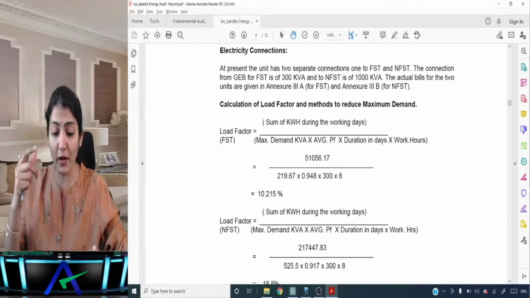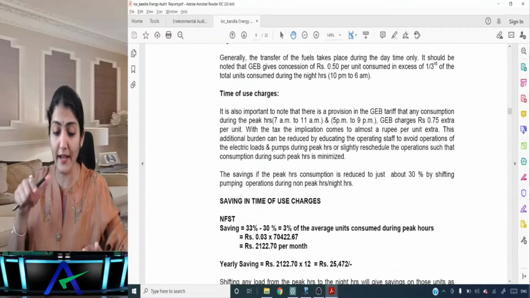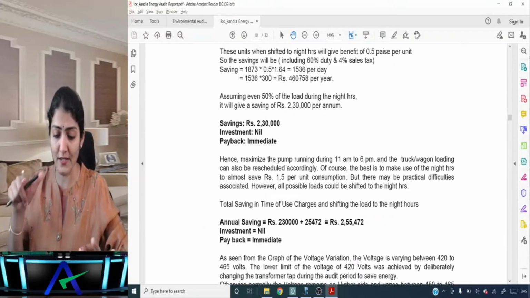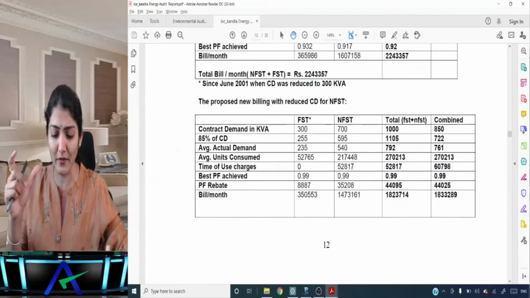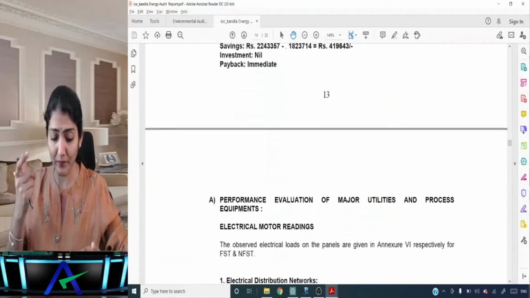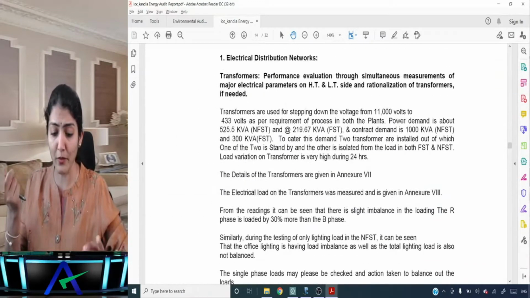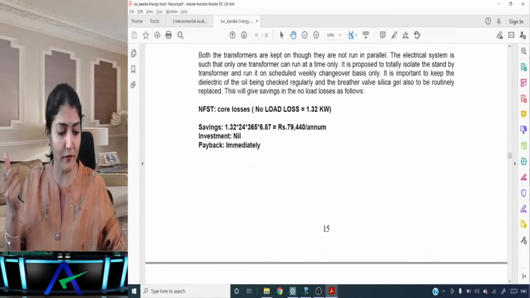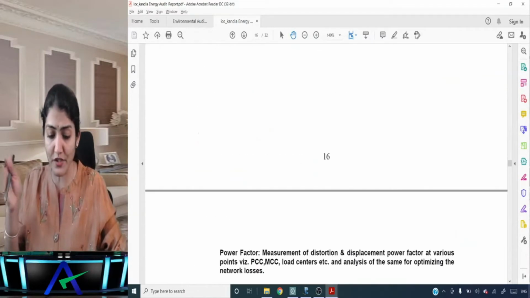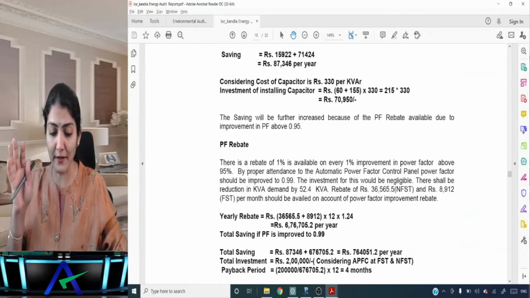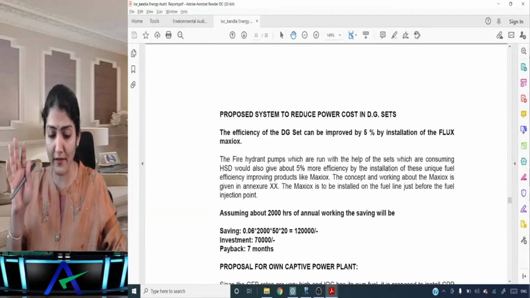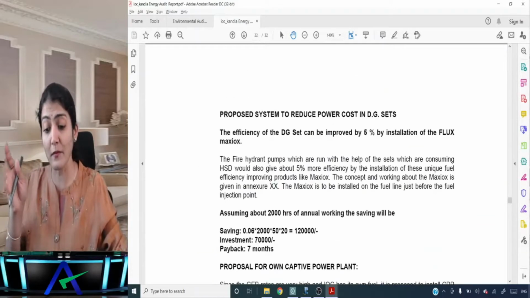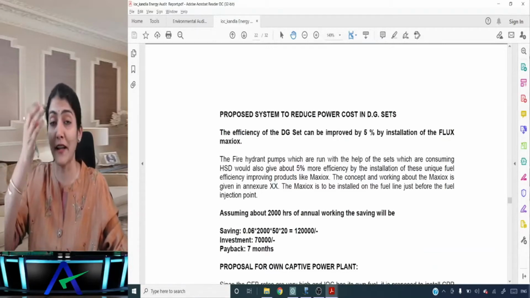Then after that, coming to detail, how you did the entire checking: time of use, charges, all the detailed checking, adverse effect, unbalanced, all the technical terms regarding electricity, the voltage and the electronic motor readings, all those findings being given over there, right? So checklist for transformer, power factor, all these metering, electrical motors, harmonics, right? DG set, then proposed system to reduce power cost in DG set. So these are after all the introduction, findings, conclusion.